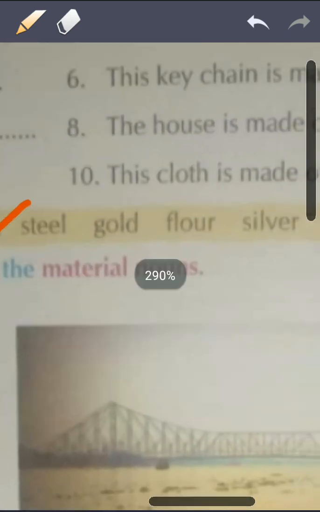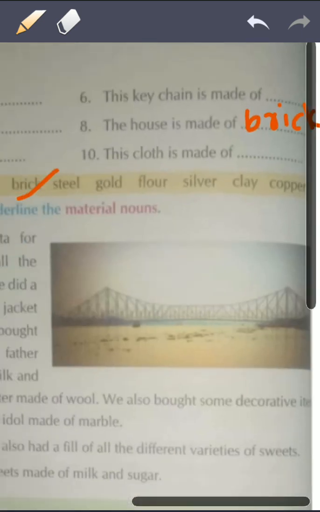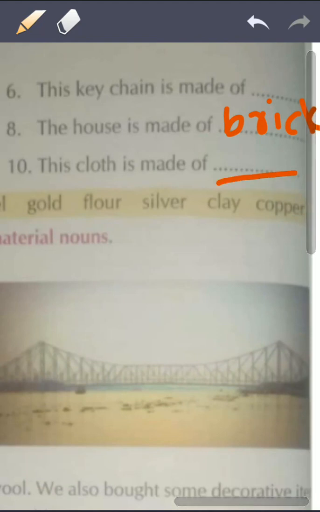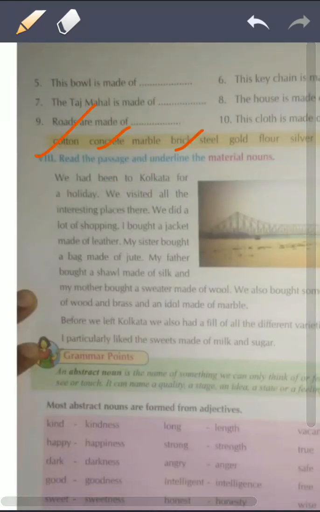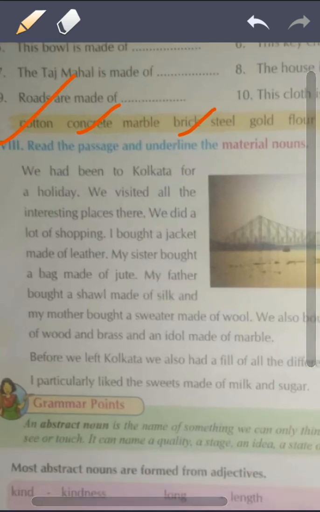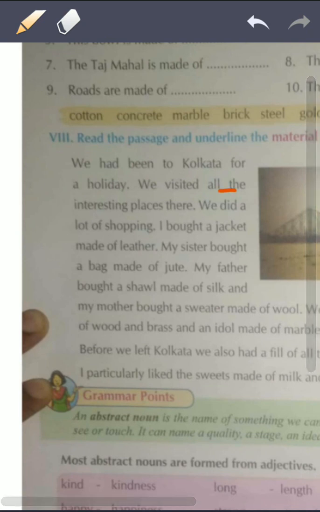Okay. Then you have roads are made from. Generally, roads are made from concrete, and houses are made from bricks. So here answer will be brick. Okay. Then you have this cloth is made from. Answer will be cotton. Now, students, in this next question, question number 8, we have to select all the material nouns.